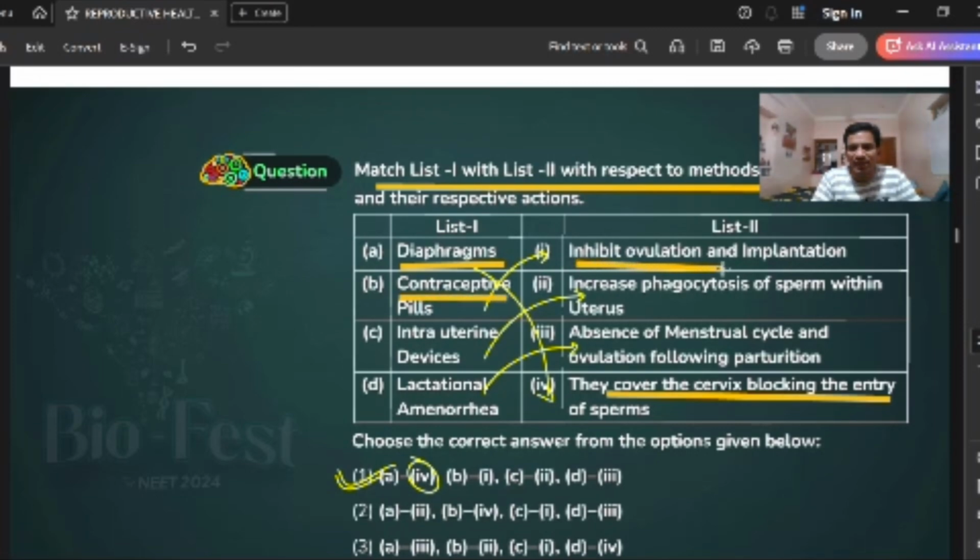IUDs increase phagocytosis, which is the non-medicated IUDs. Lactational amenorrhea is a natural method, the absence of menstruation. The first one is the answer. Got it? I hope this is clear.